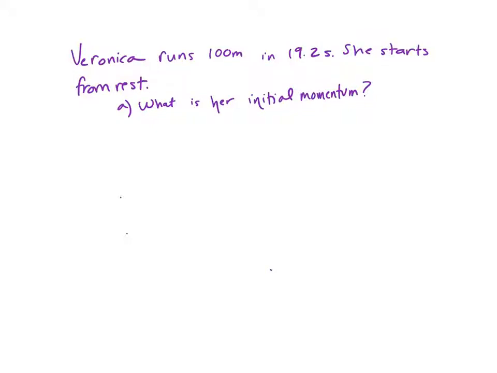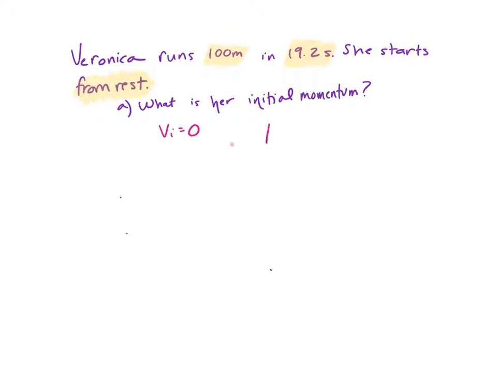A few things should stand out to us. One of them is, I'm just going to highlight these. She's running 100 meters. It says she's going 19.2 seconds, and she's going to start from rest. So we know that her initial velocity is 0. So if her initial velocity is 0,